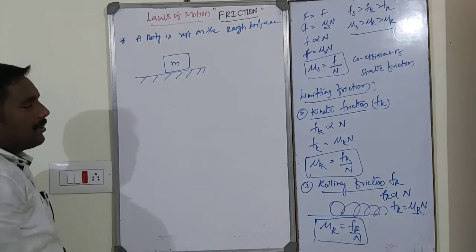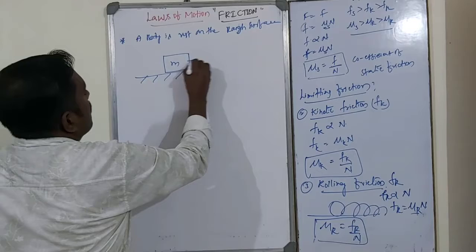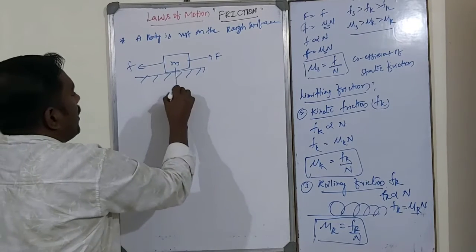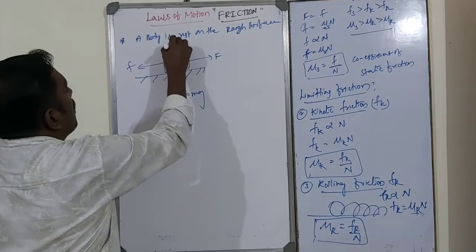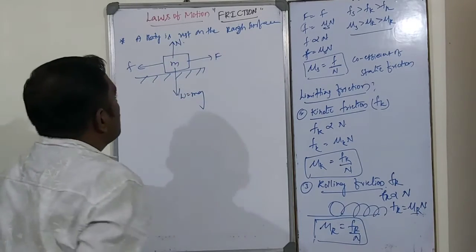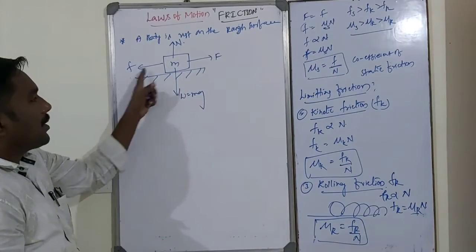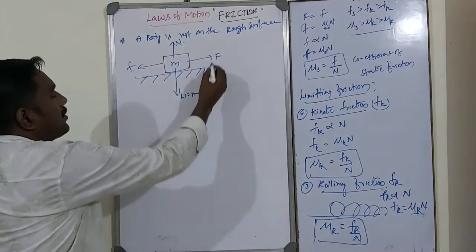The body does not slide. This is the applied force, this is the frictional force. The weight of the body, W equals mg, acts downward, and this is the normal reaction. Since the body does not slide, the frictional force is equal to the applied force.